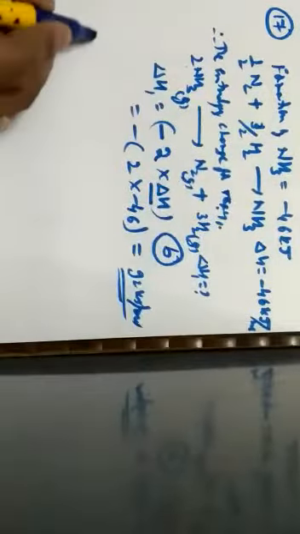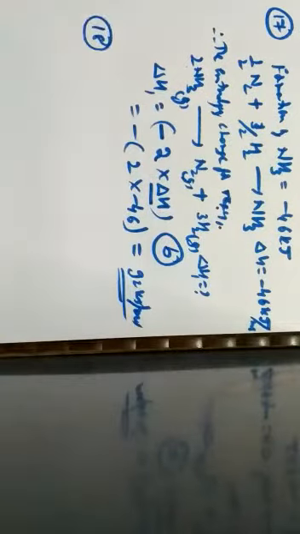Next one, question number 18. Question number 18 tells that the enthalpy of vaporization of benzene is 35.3 kilojoule per mole at its boiling point, 80 degrees Celsius. The entropy change in the transition of vapor to liquid at its boiling point in joule per Kelvin per mole is?